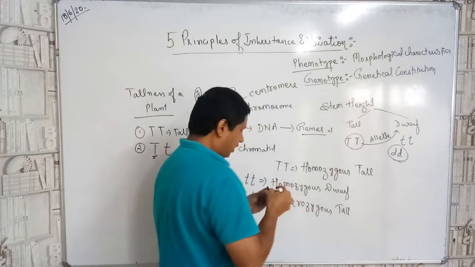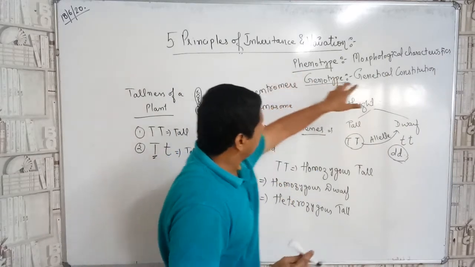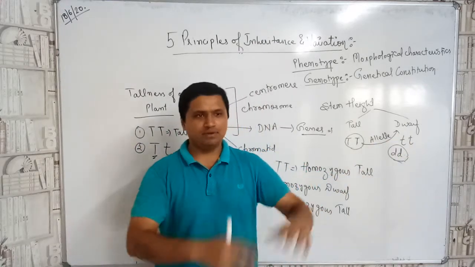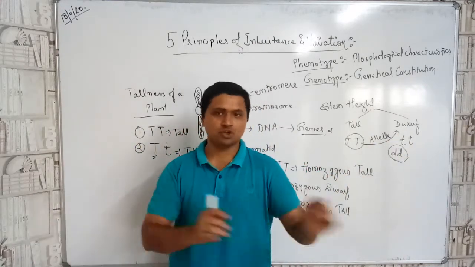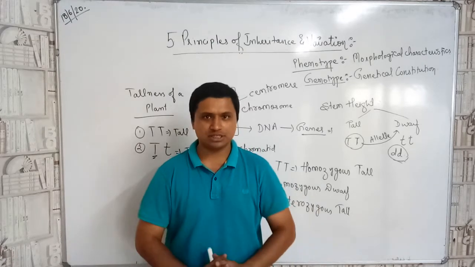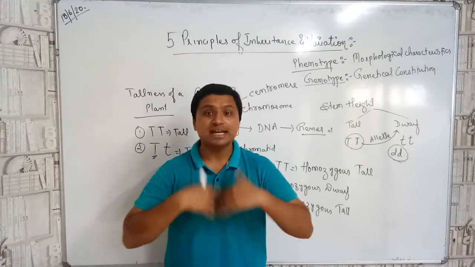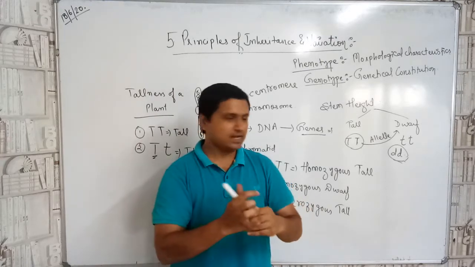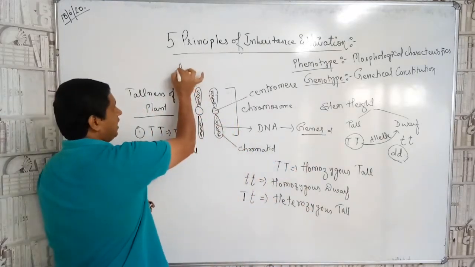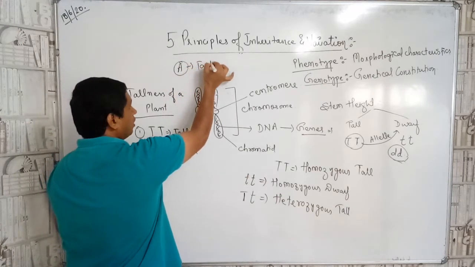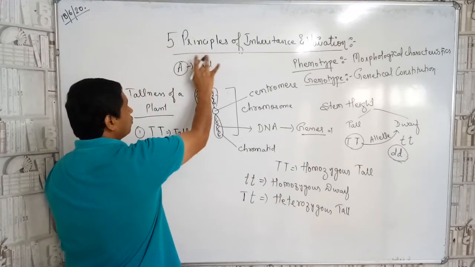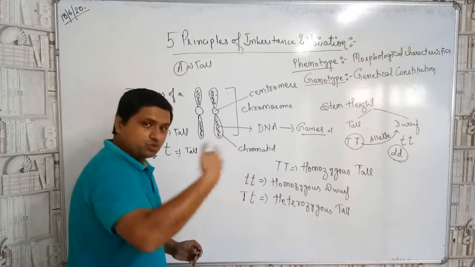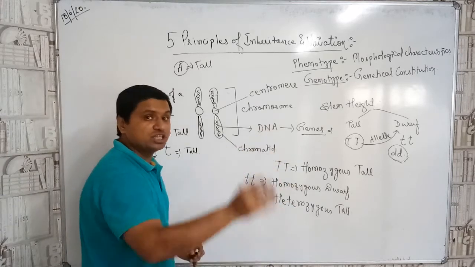Okay, now over here the thing is that, phenotype, that is morphological. I'm seeing an individual, I can tell whether it's a boy or a girl, or black or white, or short or tall, any of the characteristics. But can I understand the genetic constitution by seeing the phenotype? For example, a person A is tall. Can I say his father is tall or his mother will be short? No, I need to study the genetical constitution or the genes in that.